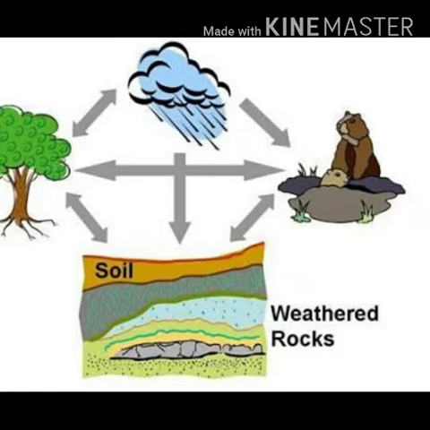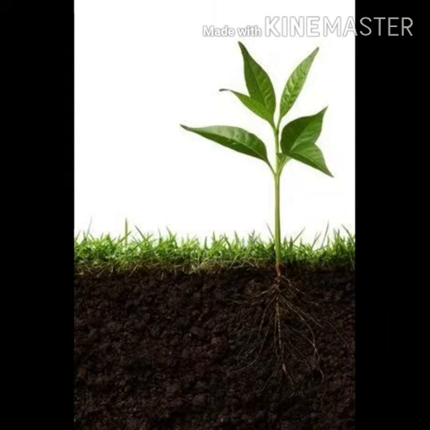Sand mixes with the remains of dead plants and animals and minerals, and soil is formed. The dead plants and animals are called humus. Thus, soil is defined as the top layer of the earth's surface, which consists of sand, remains of dead plants and animals, and minerals with some amount of water and air in it.